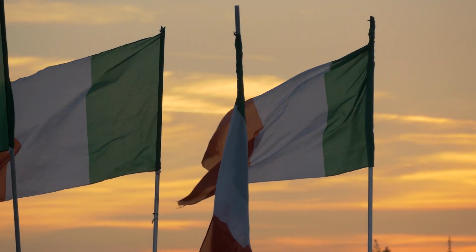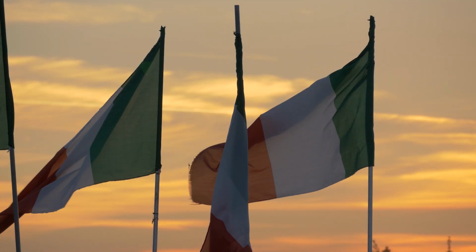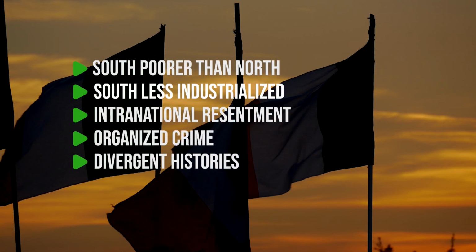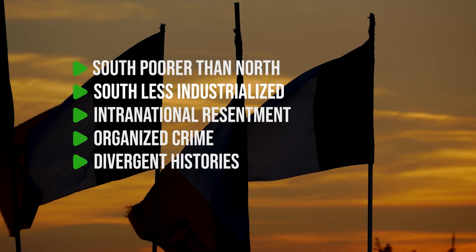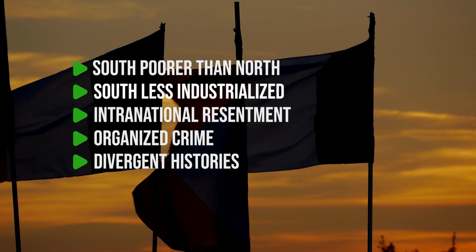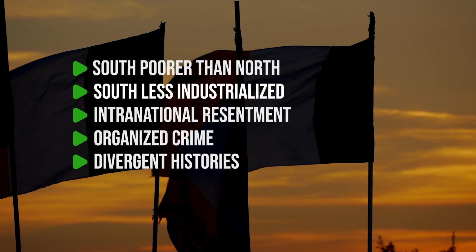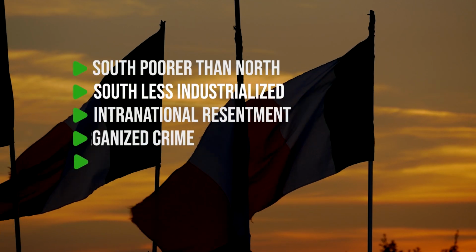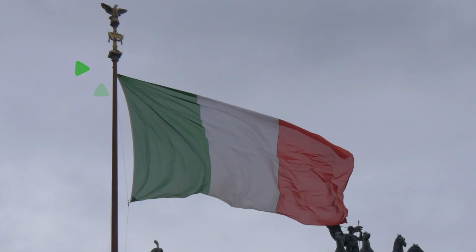So where does this leave us? Well, we have an Italian South that is significantly poorer and less industrialized than the Italian North. We have a political culture of mutual distrust, if not contempt, and we have two widely divergent historical pathways. And yet, it is all Italy. And now you know a little more about it.